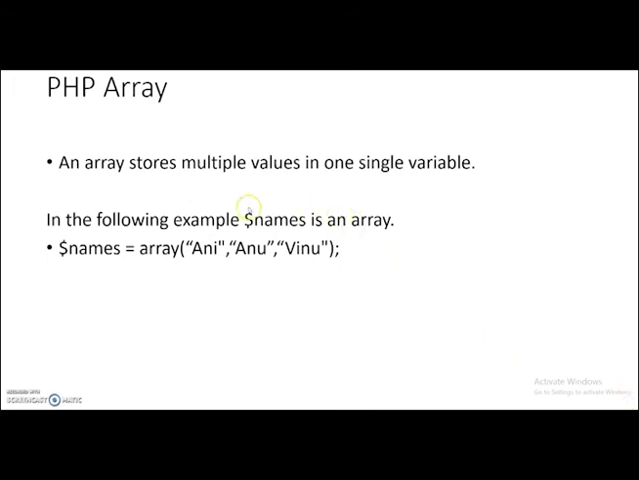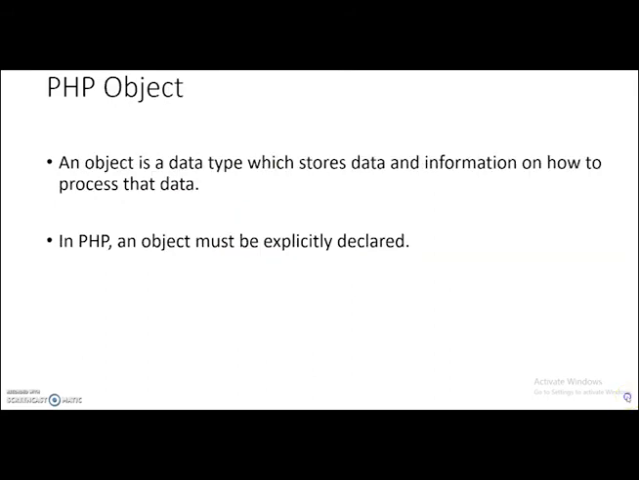Next is PHP array data types. An array stores multiple values in a single variable. In the following example, $names is an array. $names equals array, then in brackets, we can give the elements of the array. This is PHP array.